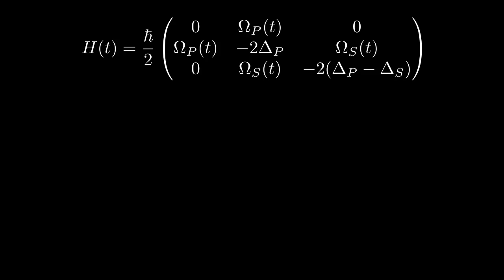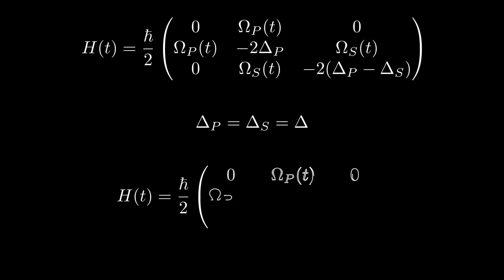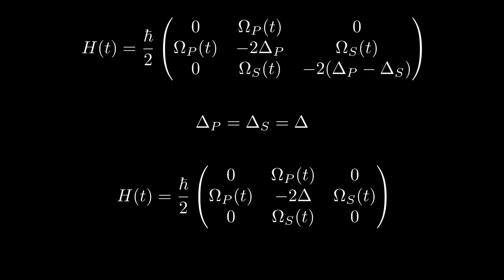These fields oscillate with their respective carrier frequencies, omega p for the pump and omega s for the Stokes, and we'll describe them with time-dependent Rabi frequencies. Now, under the rotating wave approximation, which drops the rapidly oscillating terms, we can write the Hamiltonian in a much simpler form. It's a 3x3 matrix with time-dependent couplings between the states, and the detunings delta p and delta s that account for how far off resonance the lasers are. But if we tune the lasers just right, so that their detunings are equal, the Hamiltonian simplifies even further. This is the form we'll use to understand how population moves through the system, and how we can cleverly guide it along a path that avoids decay entirely.